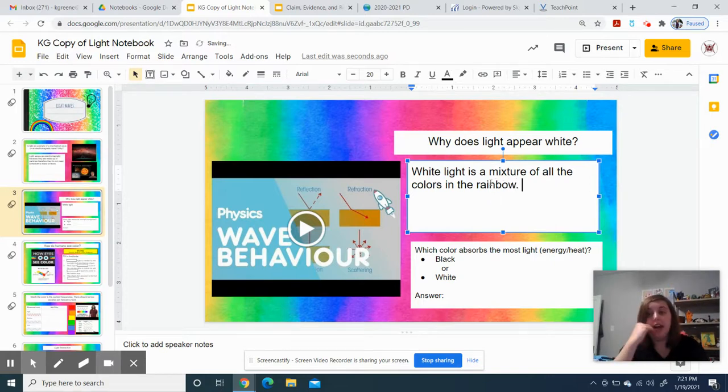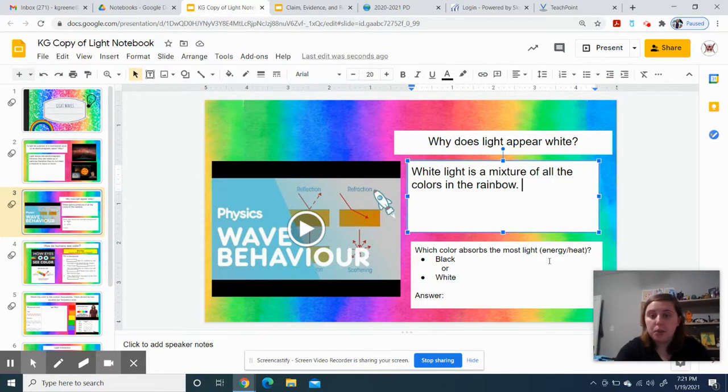That's also why when rainbows are made, it's white light being refracted by water and splitting apart into all of its different colors. And that's why we're able to see a rainbow.